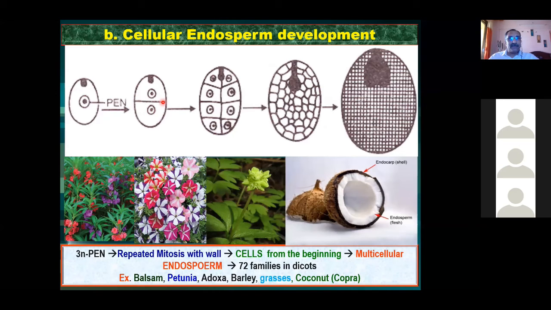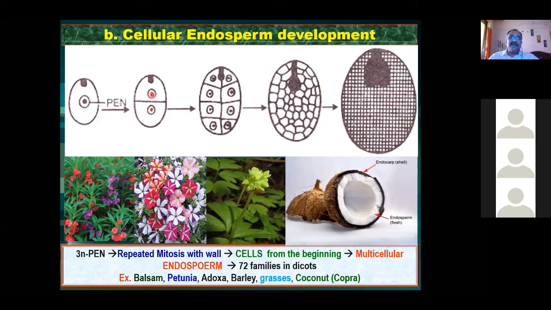Nuclear endosperm development में ये जो partition नहीं है, that means the nuclear division was totally free. But in this case, when one nucleus divides, two nuclei will be formed. Immediately after that, cytoplasm is also dividing. So cytoplasm division and nuclear division are both going on simultaneously.